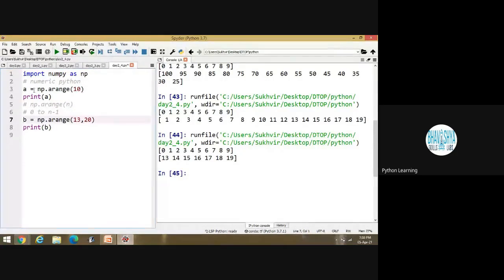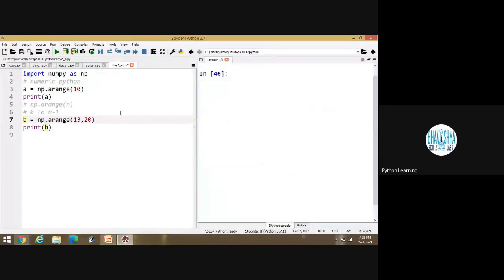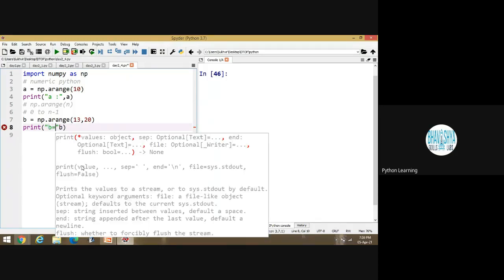I am writing all the possible criteria. First one is A. I am writing np.range only, with the first value and the second value.